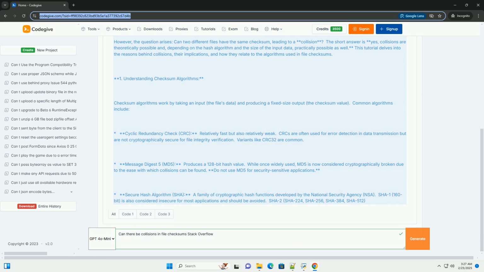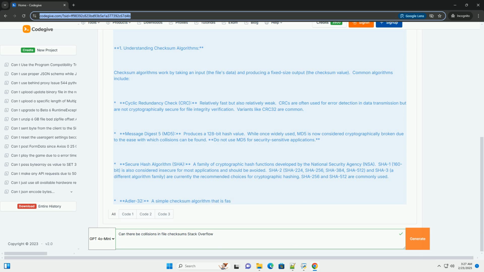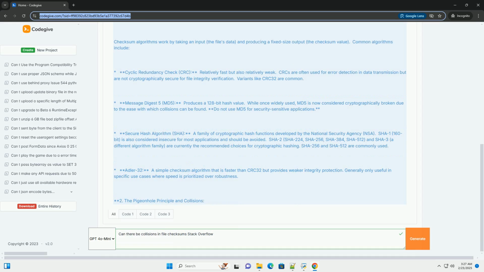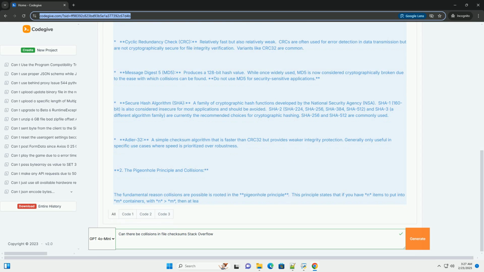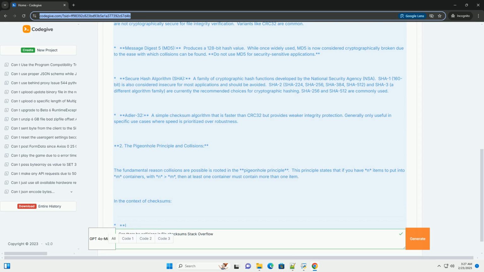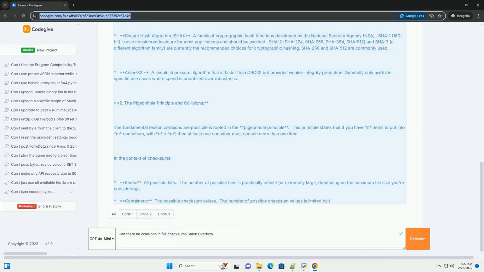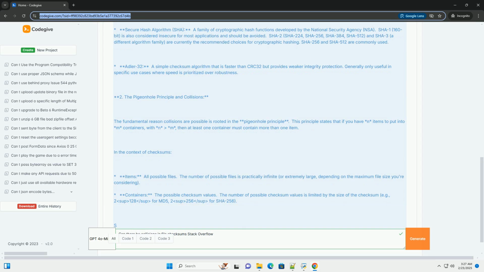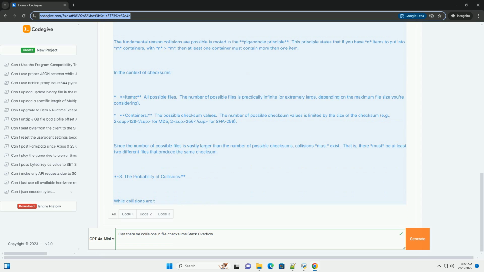However, the question arises: can two different files have the same checksum, leading to a collision? The short answer is yes. Collisions are theoretically possible and, depending on the hash algorithm and the size of the input data, practically possible as well. This tutorial delves into the reasons behind collisions, their implications, and how they relate to the algorithms used in file checksums. 1. Understanding checksum algorithms.